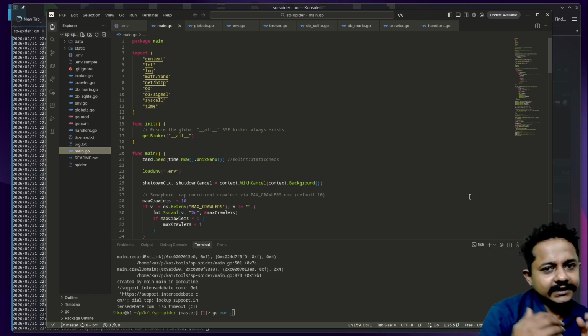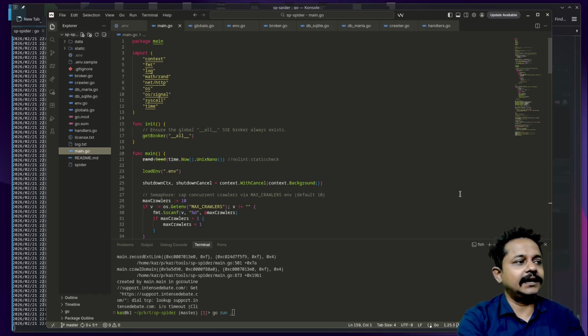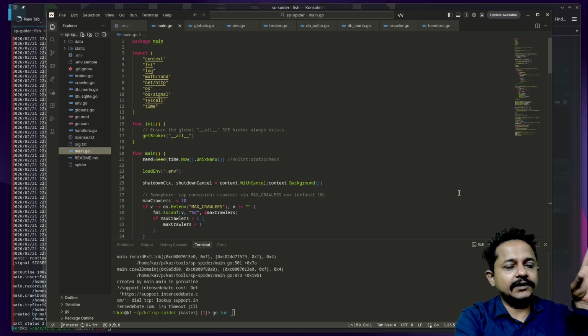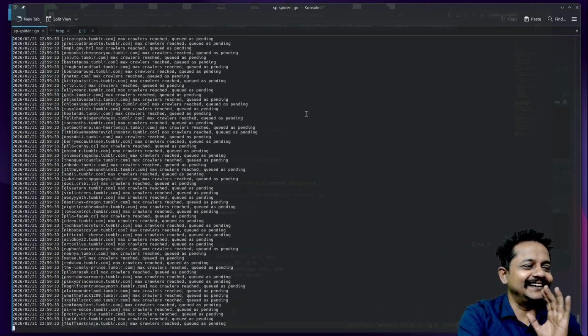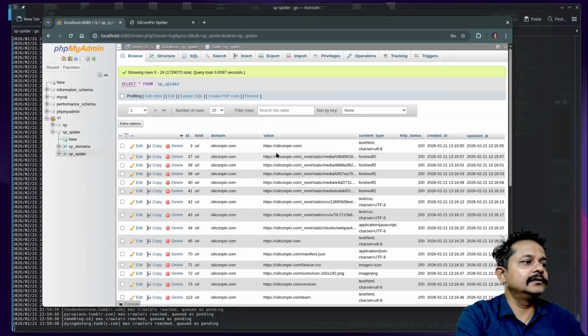Along with that, I expect you will learn something and gain some experience from this repository, which is free and open source on GitHub and Silicon Git, so that anyone can take a look at it and create their own. See, the program has started and it started really fast. Let me show you the results again. Right now this number is this.